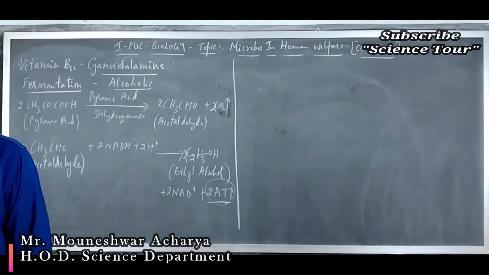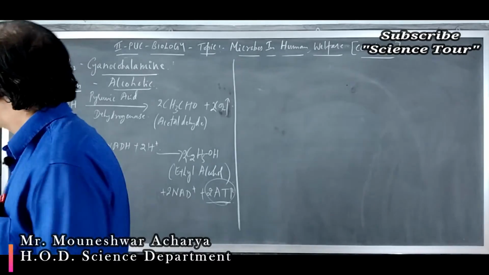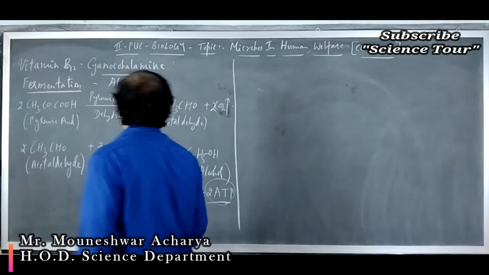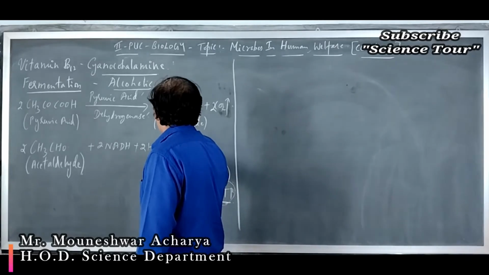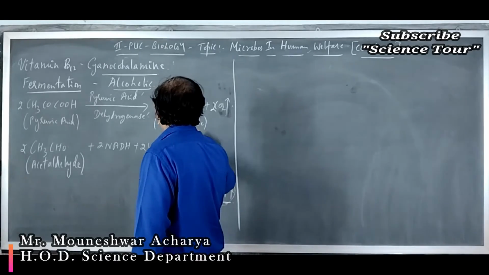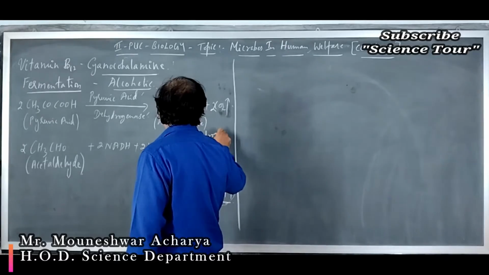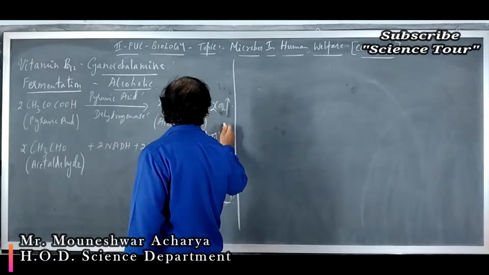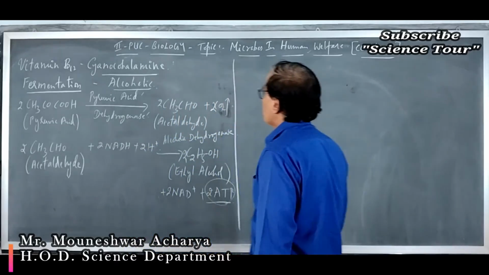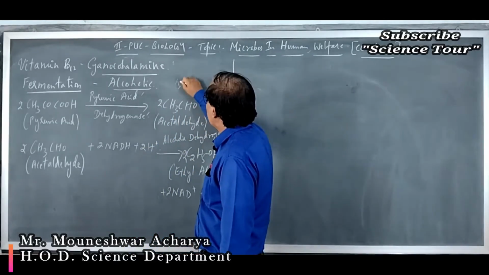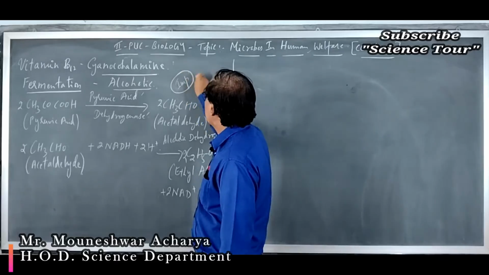So what enzyme is involved here? There it was pyruvic acid decarboxylase. Here the enzyme involved is alcohol dehydrogenase. So note down this important reaction.